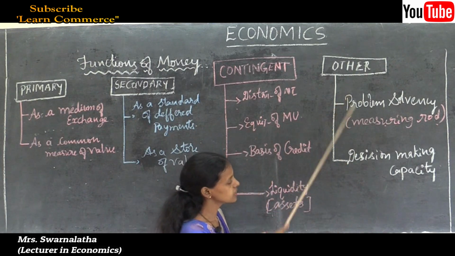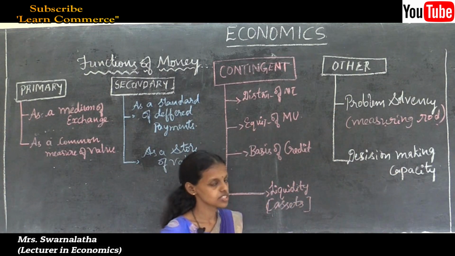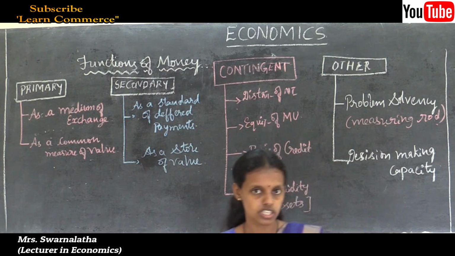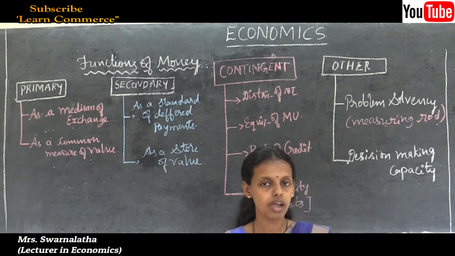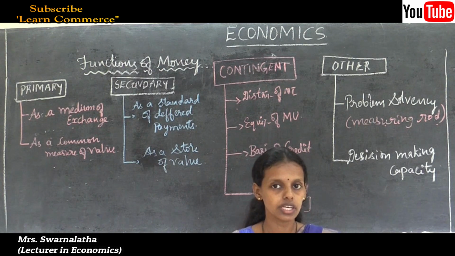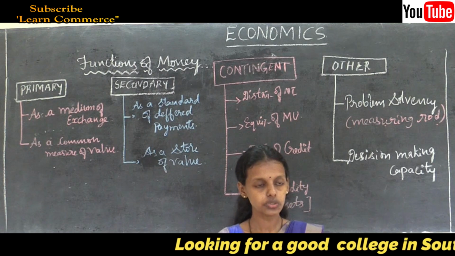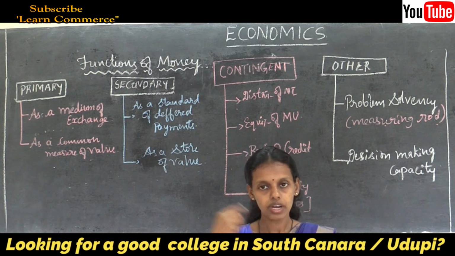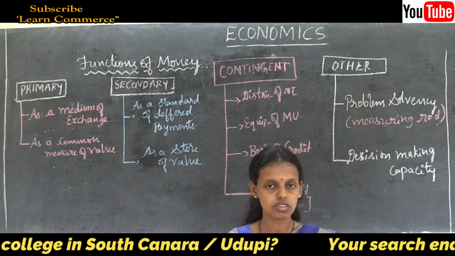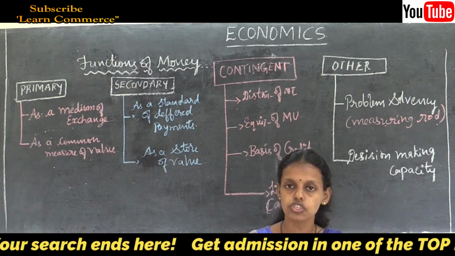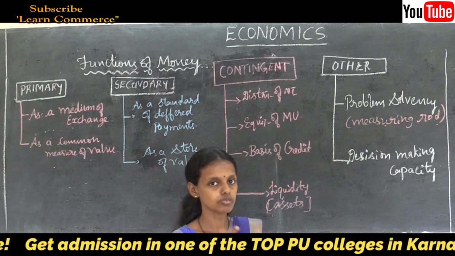Next, another function is decision making capacity. If the money is there, everyone can take their own decision. For example, if you have your own 500 rupees, you never think about recharging your cell phone. Suppose you don't have 500 rupees, you are asking your parents, friends or relatives, anyone. During that time, the value of money comes to be known.